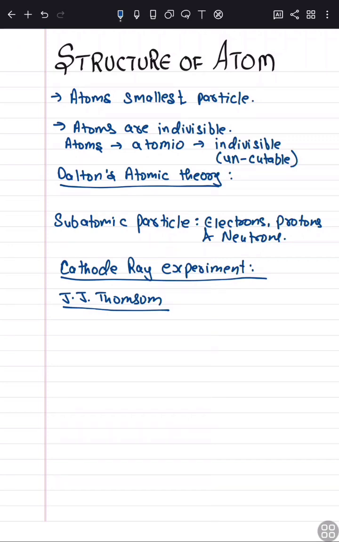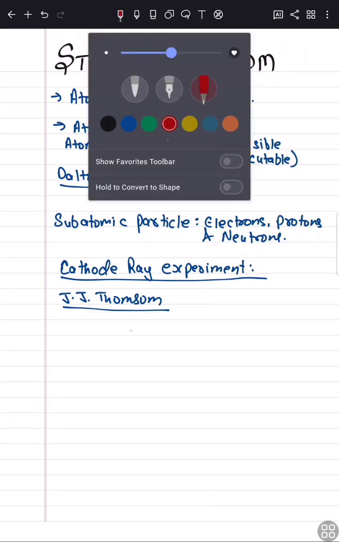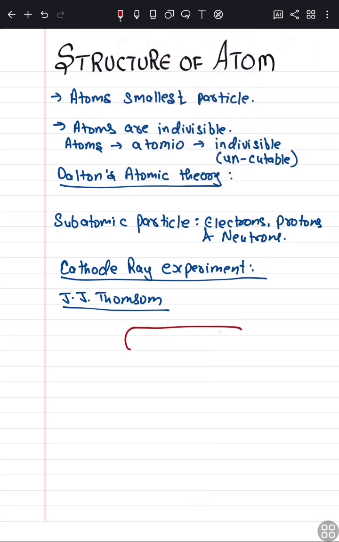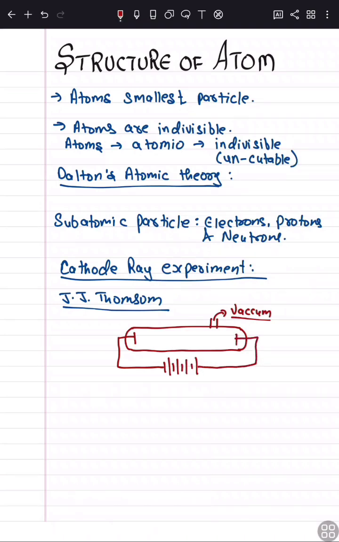So let's first talk about the experiment. This experiment includes a cathode tube like this, connected to a vacuum pump which was extracting the air from the cathode tube, so they can maintain a very low pressure. An electric current of more than 11,000 volts was passing through the cathode ray tube. This side is negative and this side is positive.